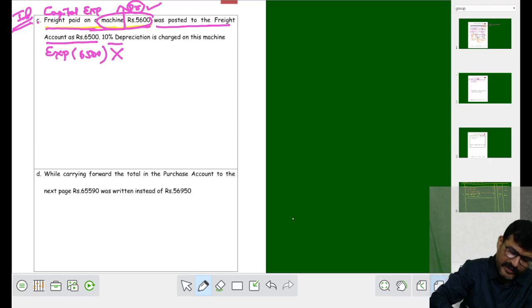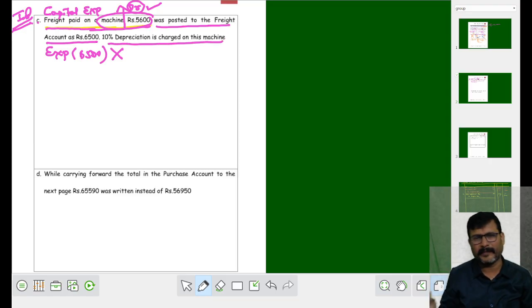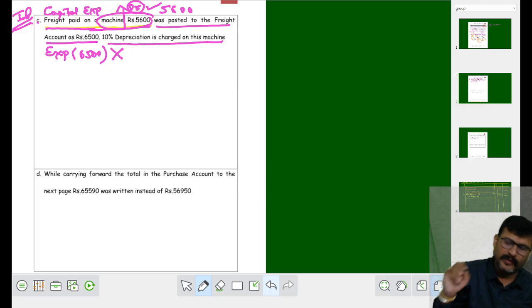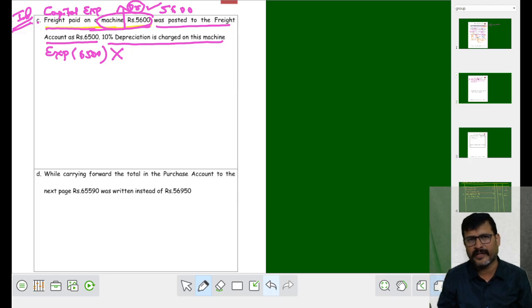Later there is depreciation. I take it separately. I won't mix it here because we get a lot of confusion if I mix it. Now we have to understand this. Instead of recording the machinery account as rupees 5,600, see here, mistake in the account as well as in the figure. You have committed a mistake both in the account as well as in the amount. Okay, it's a multiple error of commission.